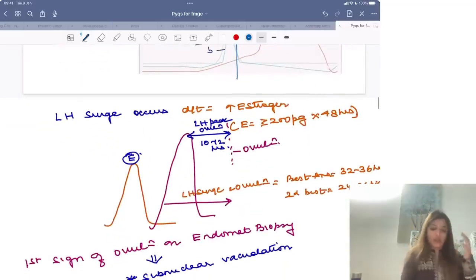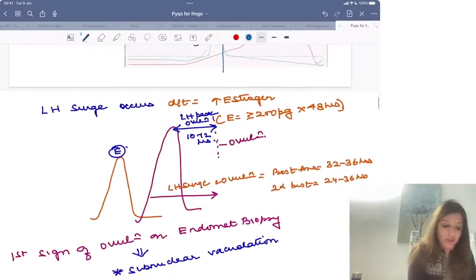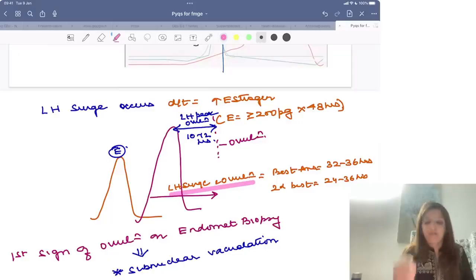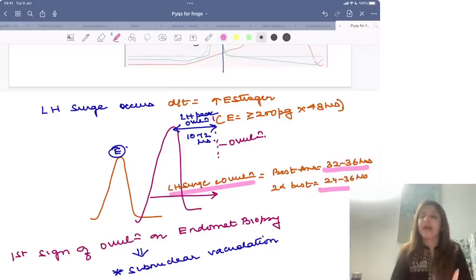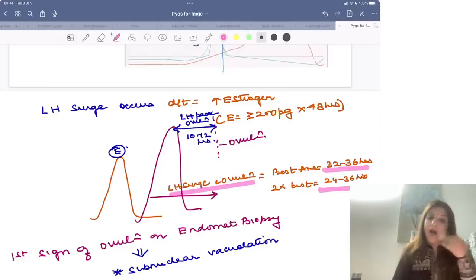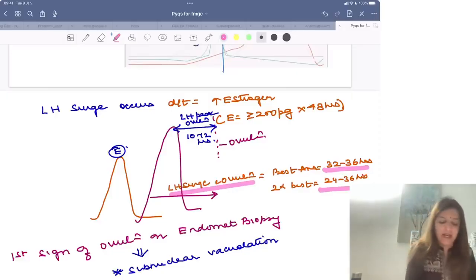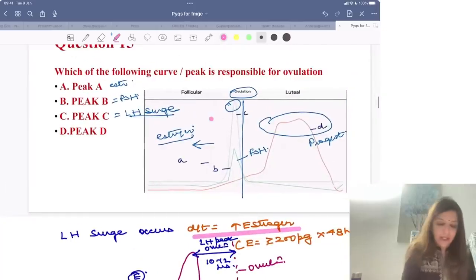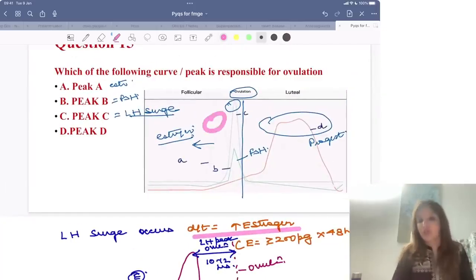Next very important question is, what is the time difference between LH surge and ovulation? Best answer is 32 to 36 hours. Second best answer is 24 to 36 hours, right? What is the time gap between LH surge and ovulation? 32 to 36 hours. Why does LH surge happen? LH surge happens due to increase in estrogen. ये increased estrogen की वजह से LH surge हुआ.